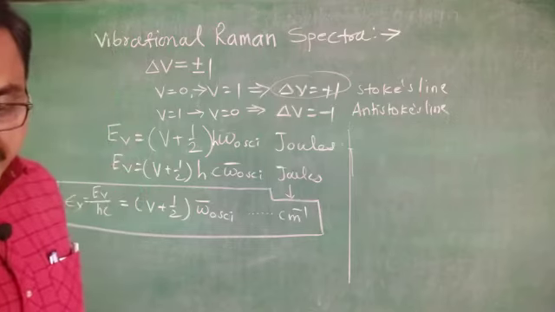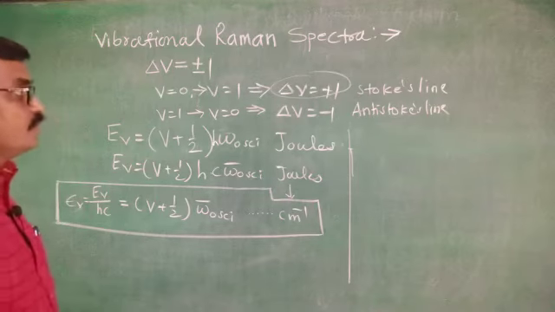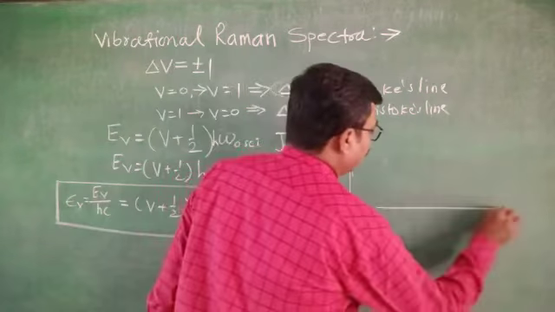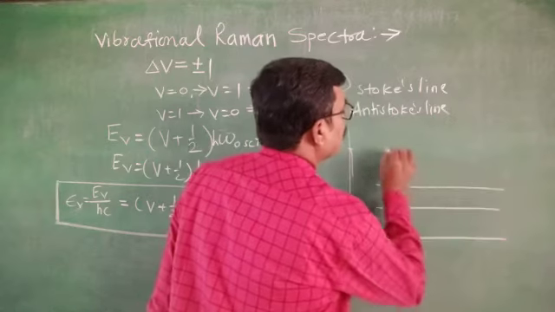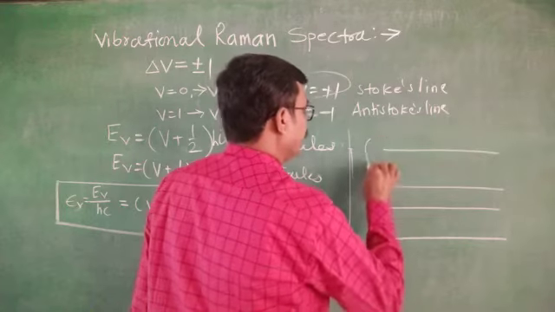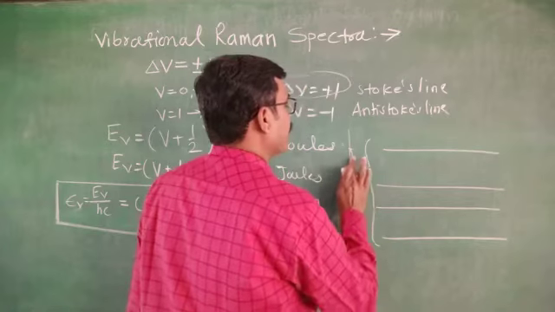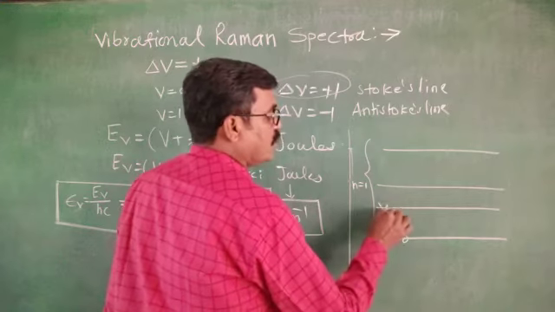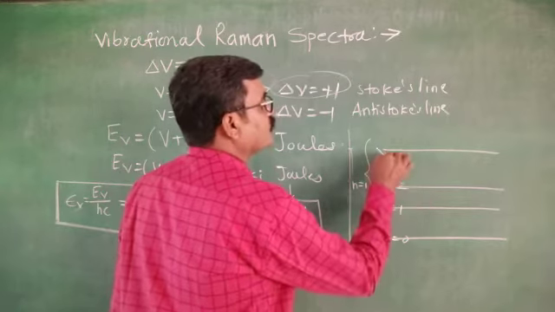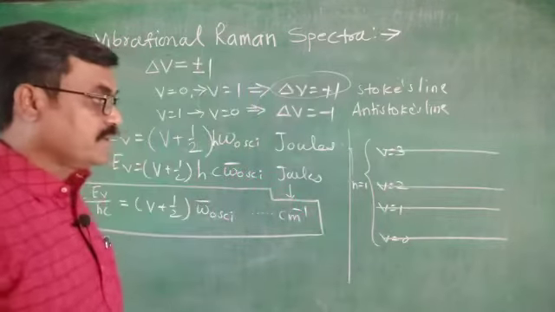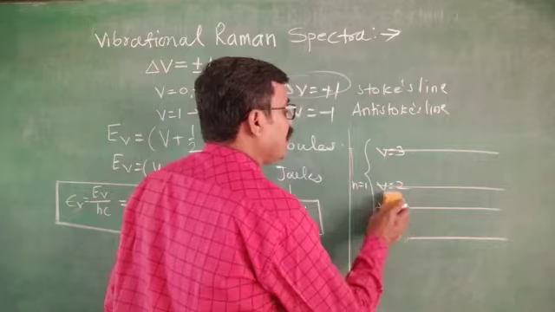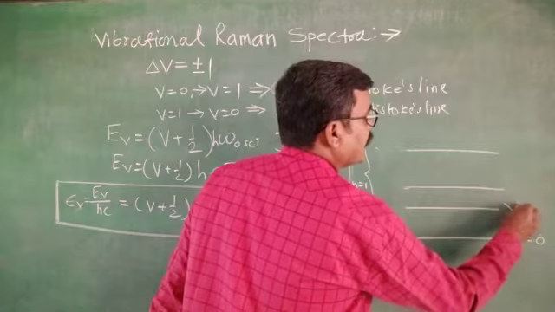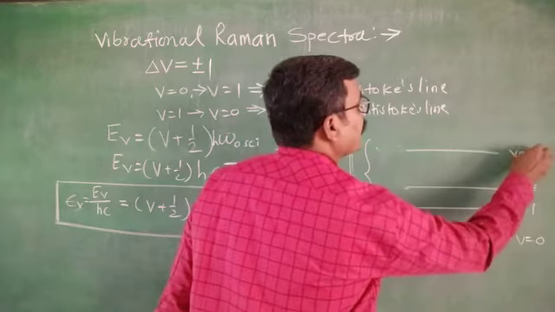Now we consider a transition, and you have to see how these transitions occur. In the same vibrational energy level, this is n equals 1, the same principal quantum number, then the vibrational energy levels are V equals 0, V equals 1, V equals 2, V equals 3. These are nothing but the vibrational energy levels, that is why the vibrational quantum numbers are 0, 1, 2, 3.